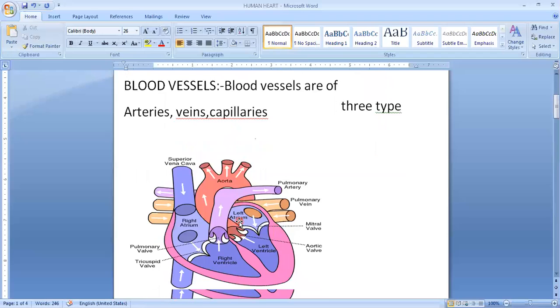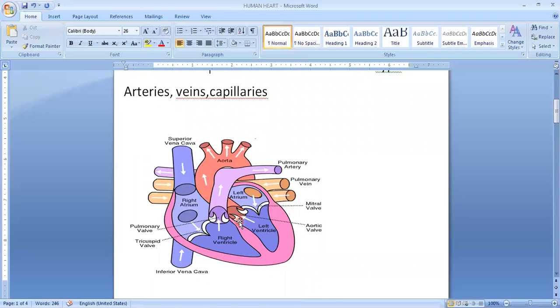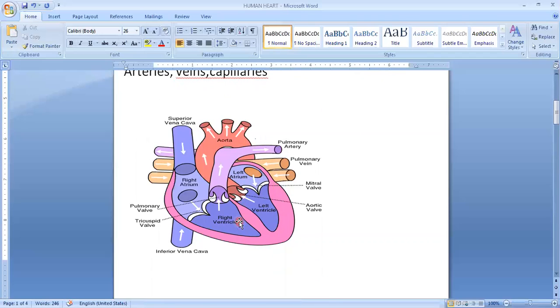Now we have to see the human heart. Let us study about the human heart. This is the structure of the human heart and it is very important for the board exam. Sometimes they ask to draw the structure of the human heart, or they ask what is double circulation, or to explain the working of the heart. These types of questions can be asked. So let us see what is the function or working of the heart.